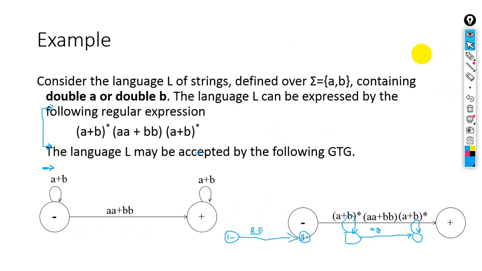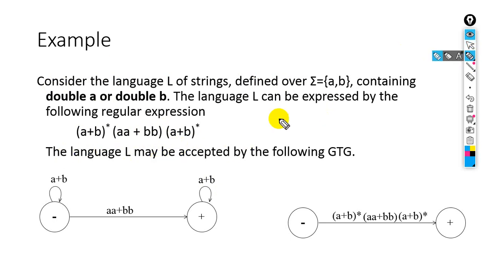Okay, next. Here we have an example of GTG. What is this example? Consider the language L of strings defined over this alphabet containing double A or double B, same as the previous example, containing double A or double B at the start. Whatever you have, no problem. So here we draw a TG for this. This is the TG for this example, and here we have the GTG.